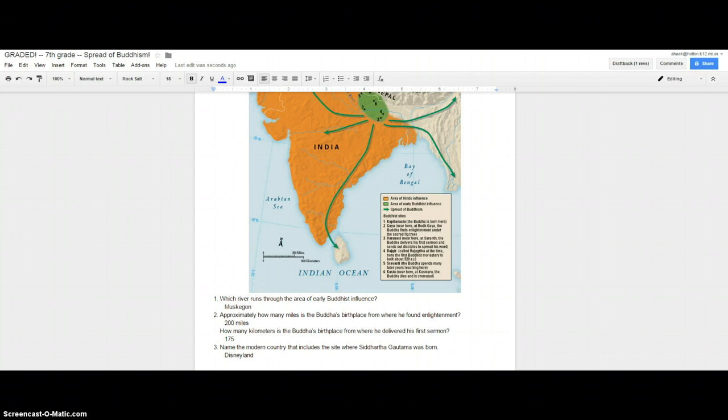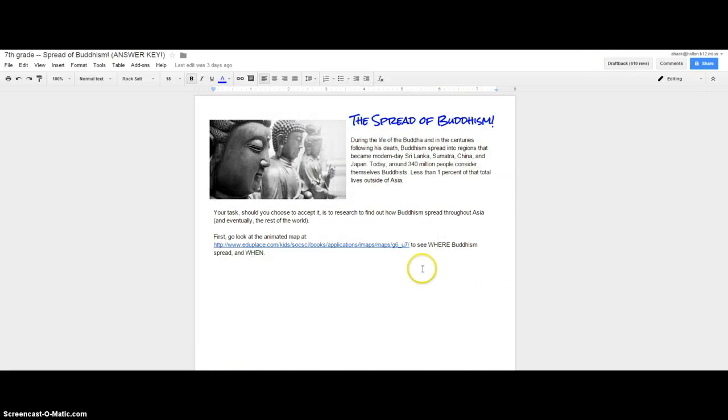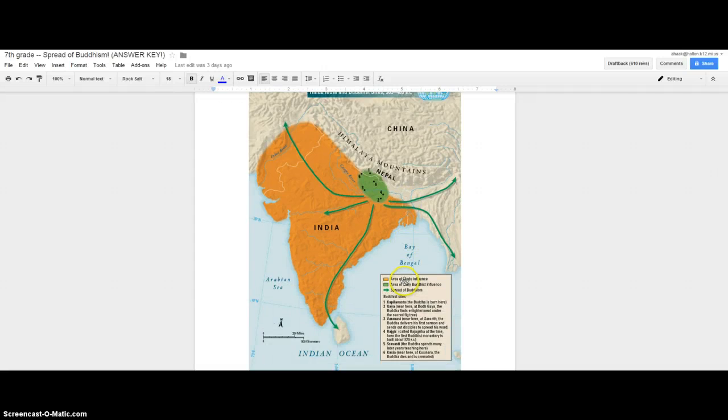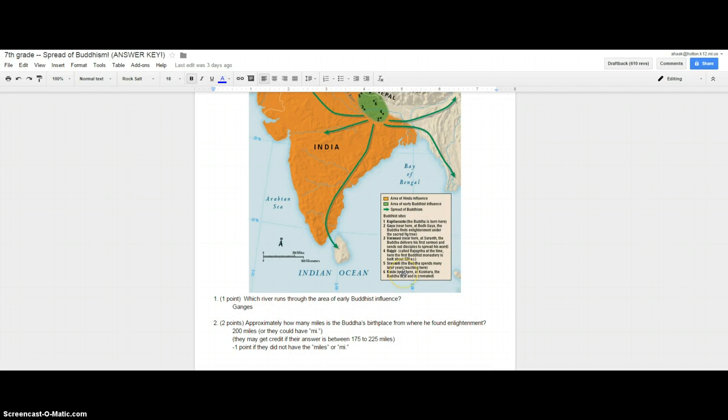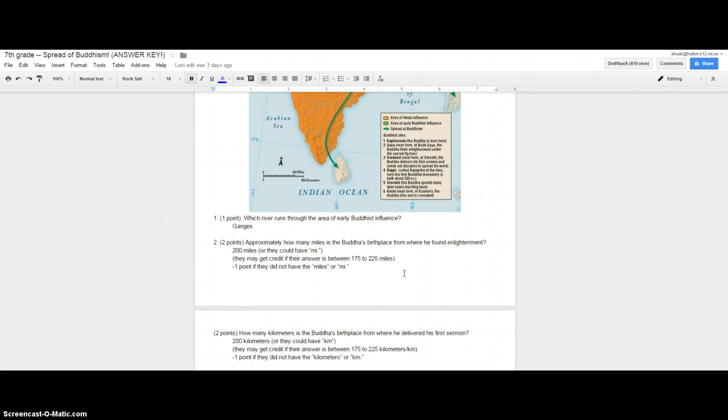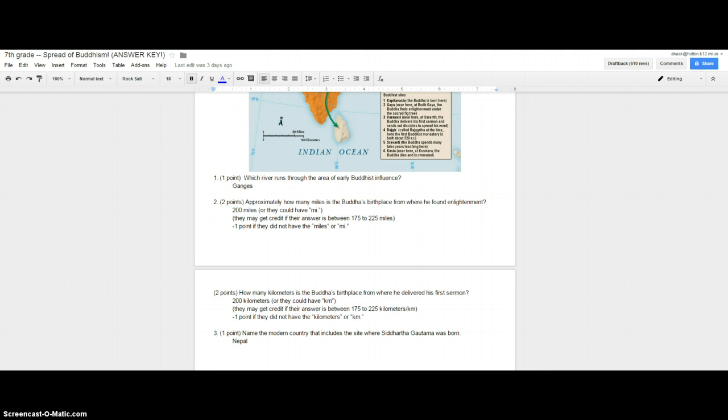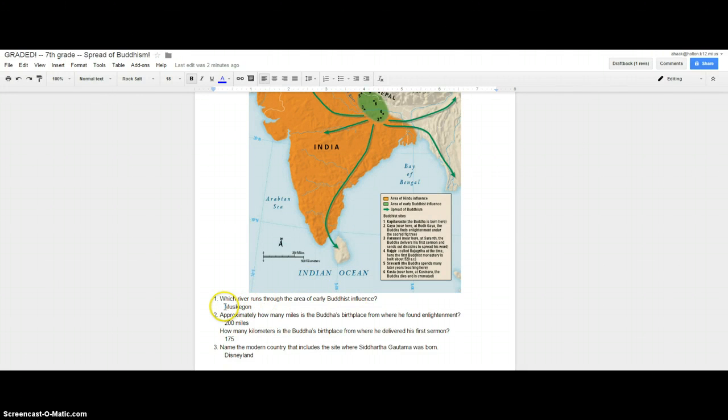Each one has points attached to it. There are different amounts of points, so you want to make sure you're paying attention when he's going over it. So this is what it'll look like. He'll put it on the screen, and it'll say number 1, 2, and 3. When you're on yours, he's going to say, okay, now we need to look at number 1. Which river runs through the area of early Buddhist influence? And this person didn't get it right. They put the Muskegon River.